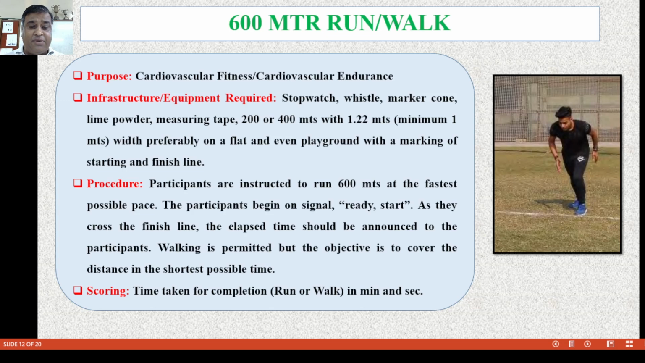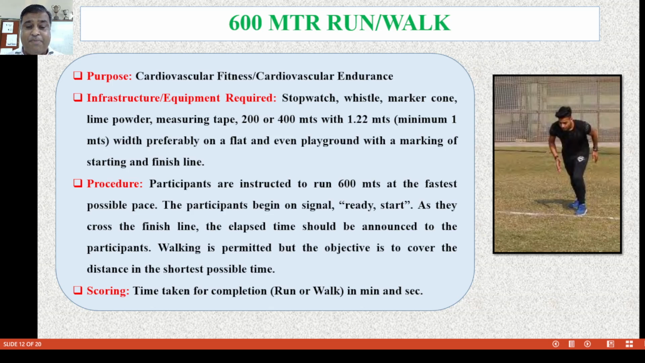What are the procedures? The participants are instructed to run or walk the 600 meters at the fastest possible pace. The participants are given the signal: ready and start. As they cross the finish line, the elapsed time, meaning the calculated time, should be announced to the participant.